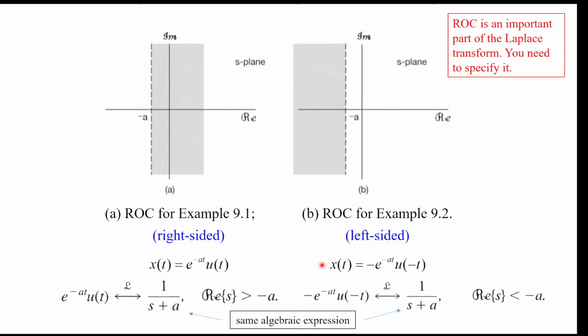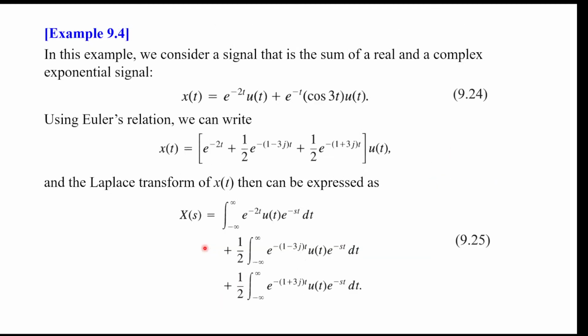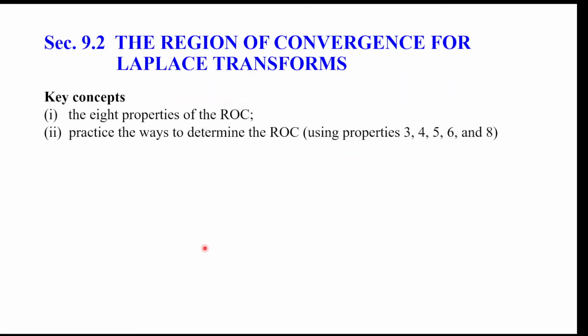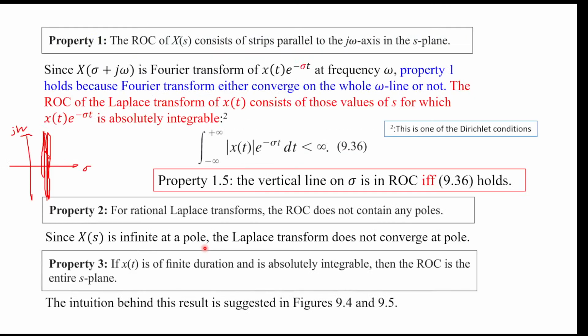Okay, and yeah, so this is a reminder again that we will talk a lot about ROC, and ROC is an important part of Laplace transform. Okay, and then let's jump to, let's see, then we start talking about properties of ROC, and the first property we see is that the ROC are vertical strips, and some s is in the ROC if and only if, with sigma the real part of s, we want x of t times e to the minus sigma t to be absolutely integrable.